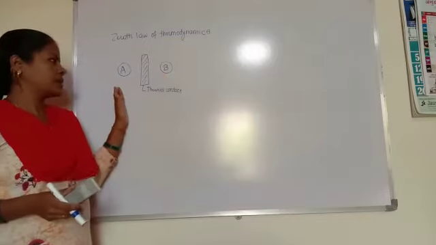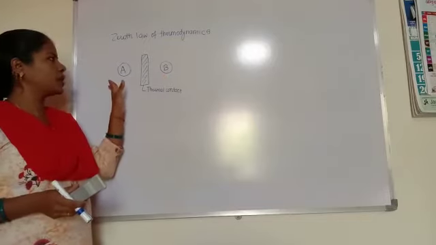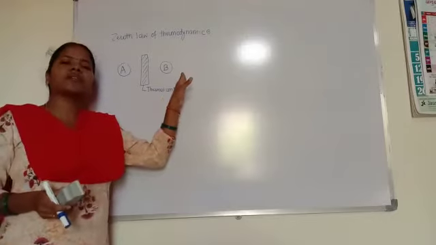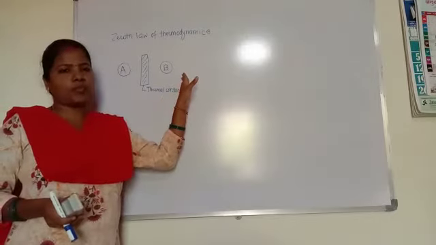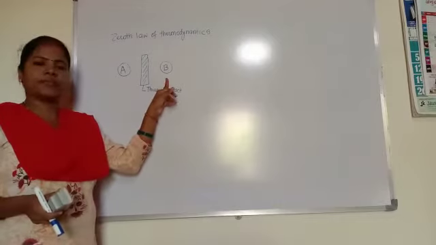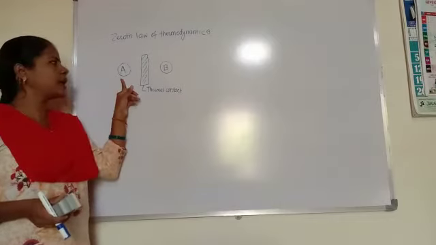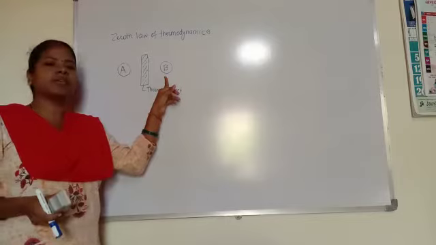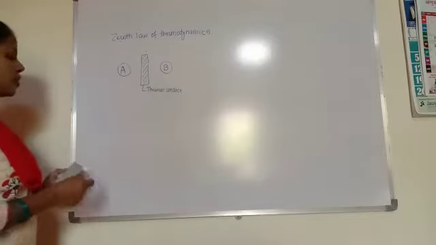So heat flows at the instant from body A to body B, and after some time the heat flow will stop. We can see that the temperature of A and B is the same, which means the two bodies A and B are in thermal equilibrium. So, the statement of the zeroth law.